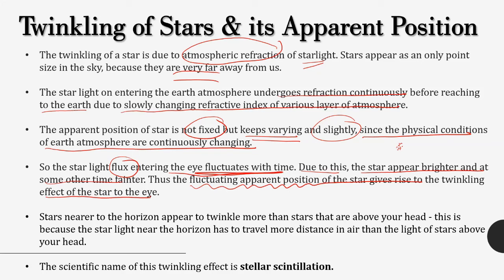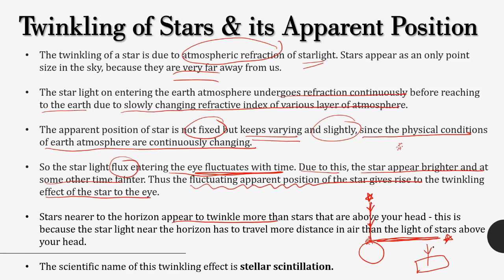The stars nearest to the horizon appear to twinkle more than the stars that are up above the head. This is because, for example, what is the horizon? This is Earth. You are standing over here, the straight way. This is called the horizon, right? So the stars which are at the horizon appear more twinkling as compared to the stars which are up above you, because from above, the light rays are reaching you in a straight perpendicular normal manner, and we know whenever light rays reach in a perpendicular manner, do they get refracted? No, they will directly reach you.